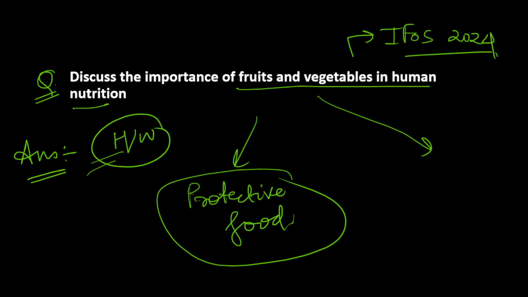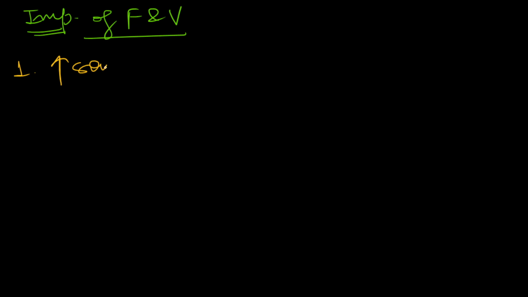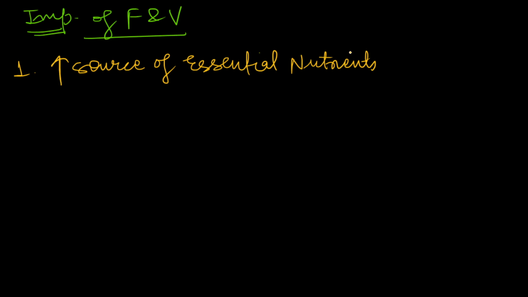Now we'll move to the body part and let you know how to enhance marks in these types of generic questions. So first of all, we will see the importance of fruits and vegetables in human nutrition. The first point you can mention here is that they are a rich source of essential nutrients. So what kind of essential nutrients do we get from fruits and vegetables?